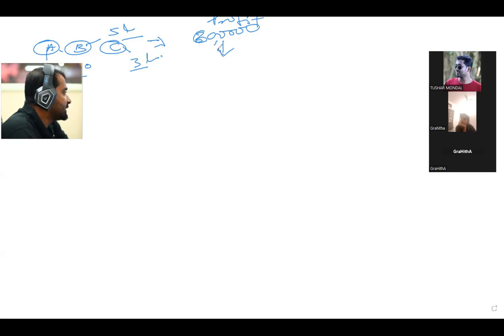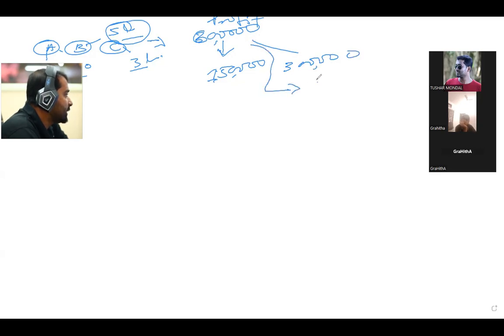So when it is transferred to their partnership account, say for example, first partner A gets 1,50,000. As per the share, we are not having any share, I'm just telling you. B gets 3 lakh rupees because his capital was more. And partner C gets 1 lakh 50 thousand. These profits all go to partners A, B and C.